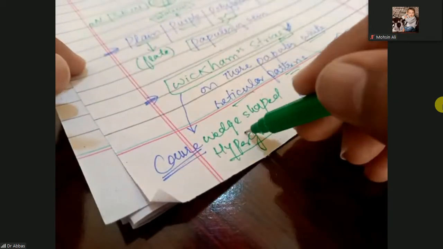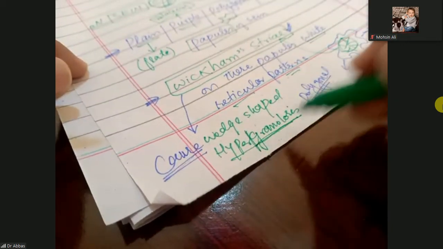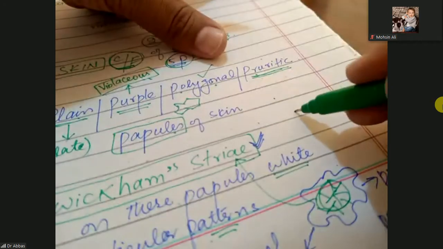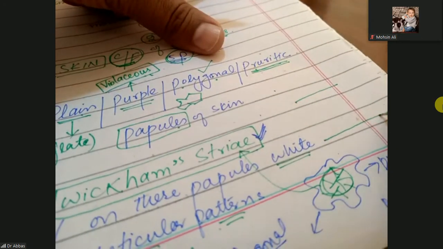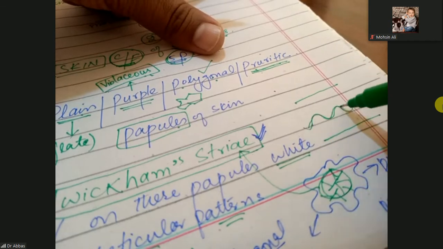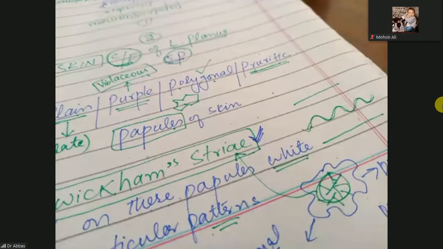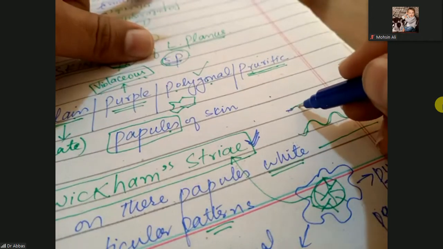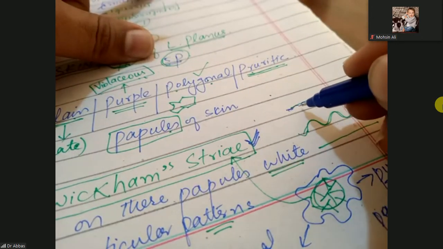Hyper means more and granulosis means stratum granulosum. So when you observe, this is the epidermis, here is the dermis, and in between them there is the dermoepidermal junction. This is the stratum corneum, and below that is the stratum granulosum.